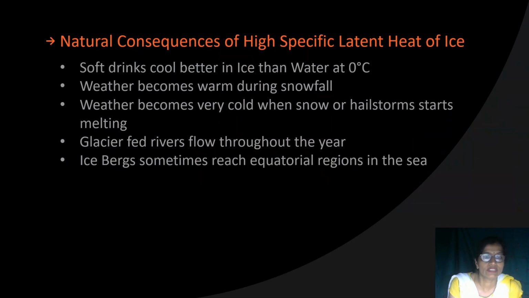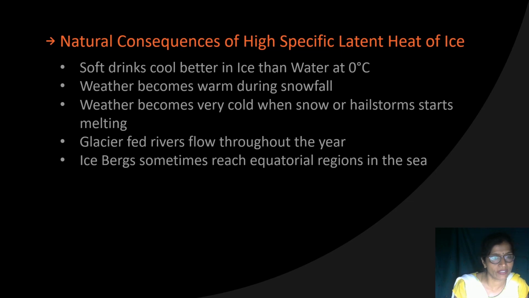Next is that weather becomes very cold when snow or hailstorm starts melting. Now when a hailstorm starts melting, what will happen? To convert into the molten state, they require some amount of energy, 336 joule of energy per gram.